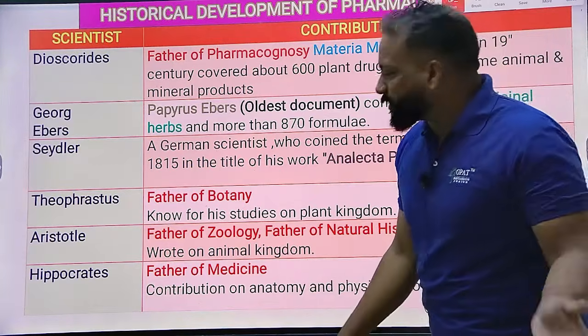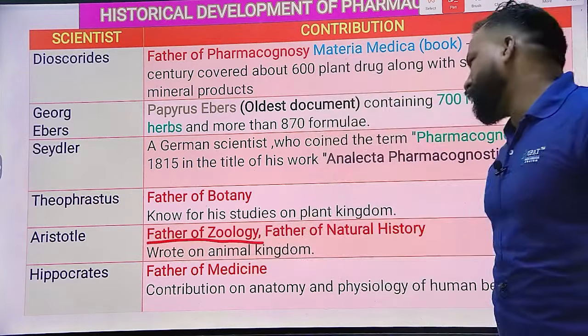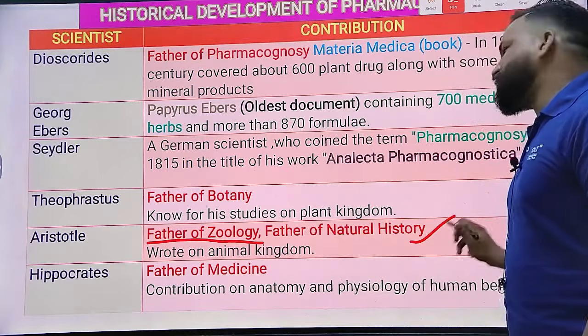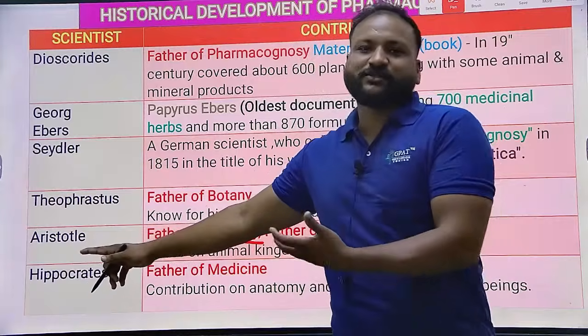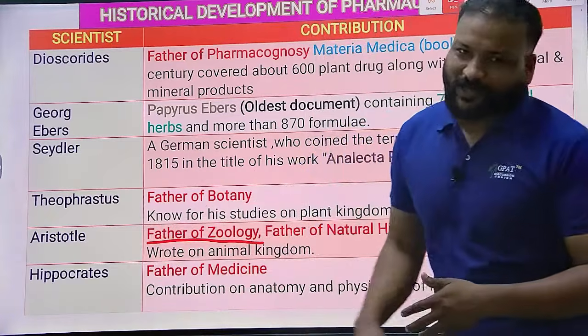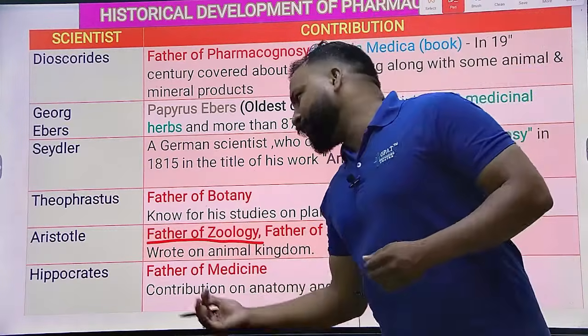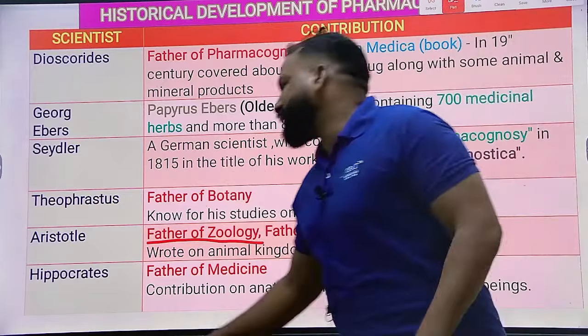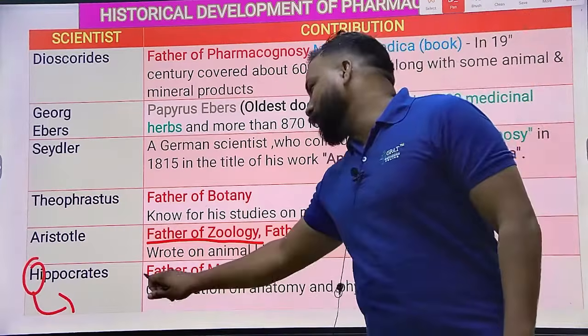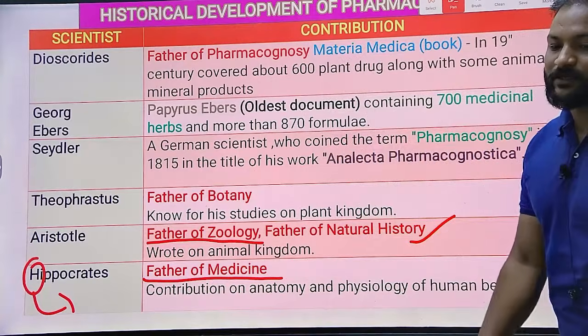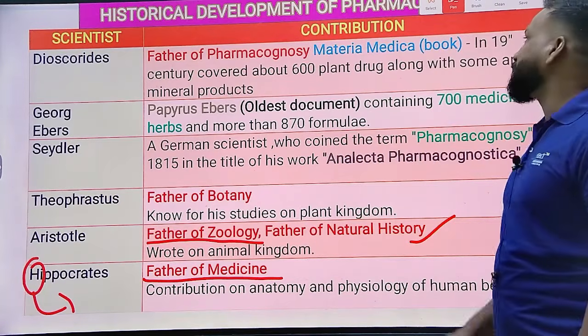Aristotle, A stands for animals. That's the reason he is the father of zoology and also the father of natural history. A stands for animal, so we can fix Aristotle as the father of zoology, right? Hippocrates, H stands for health. For health we require medicine, so he is known to be the father of medicine.